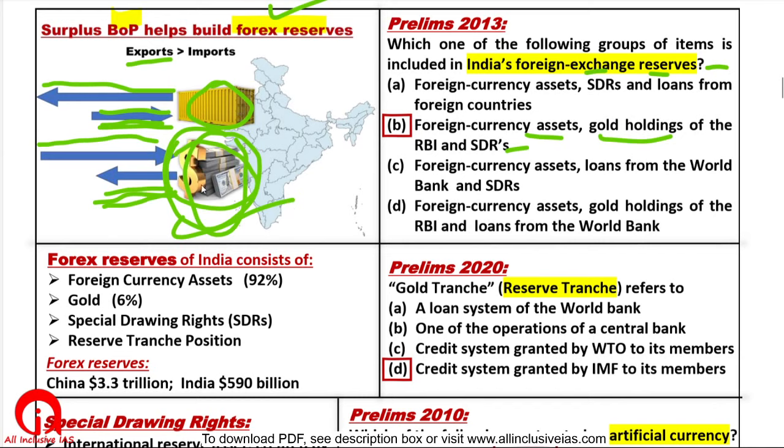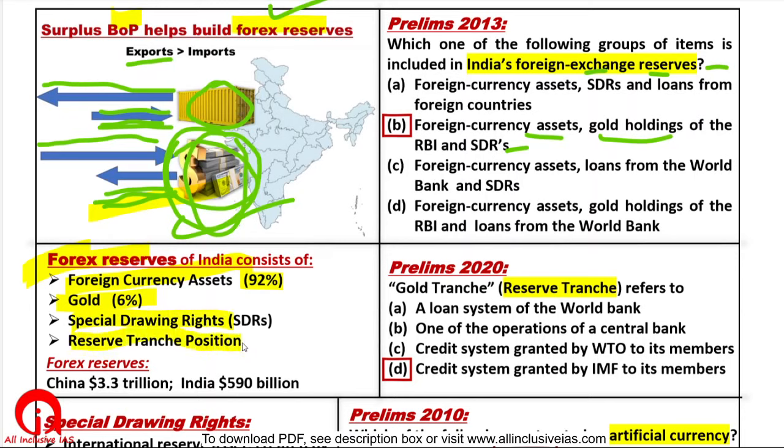Forex reserves of India consist of the foreign currency assets like dollars and the bonds of the US Fed held by RBI. 92% of India's forex reserves are formed by foreign currency assets. 6% of our forex reserves are formed by gold. So when the value of gold increases, the forex reserves of RBI will automatically increase. Special drawing rights, we will see what these are.